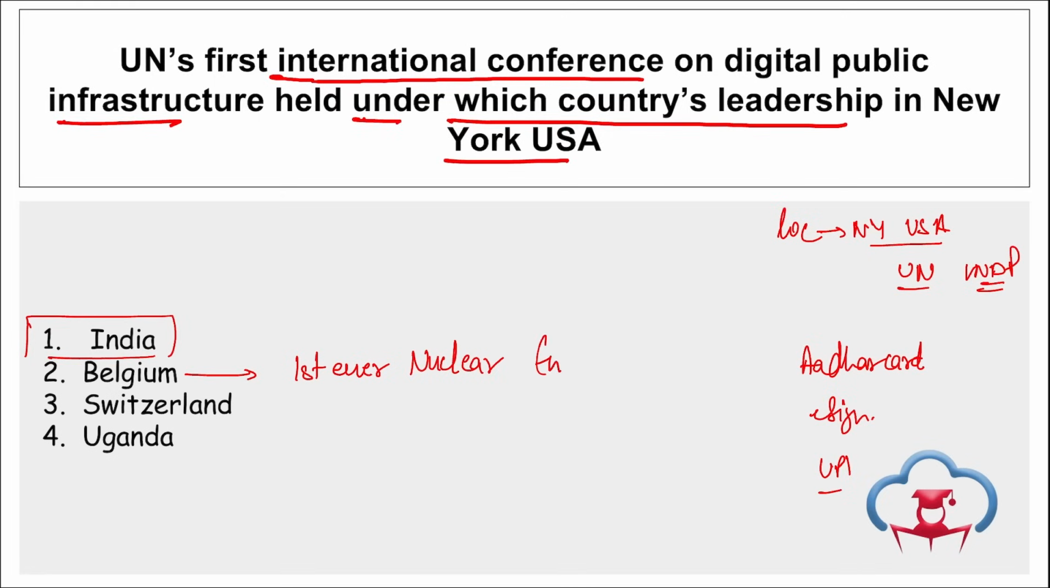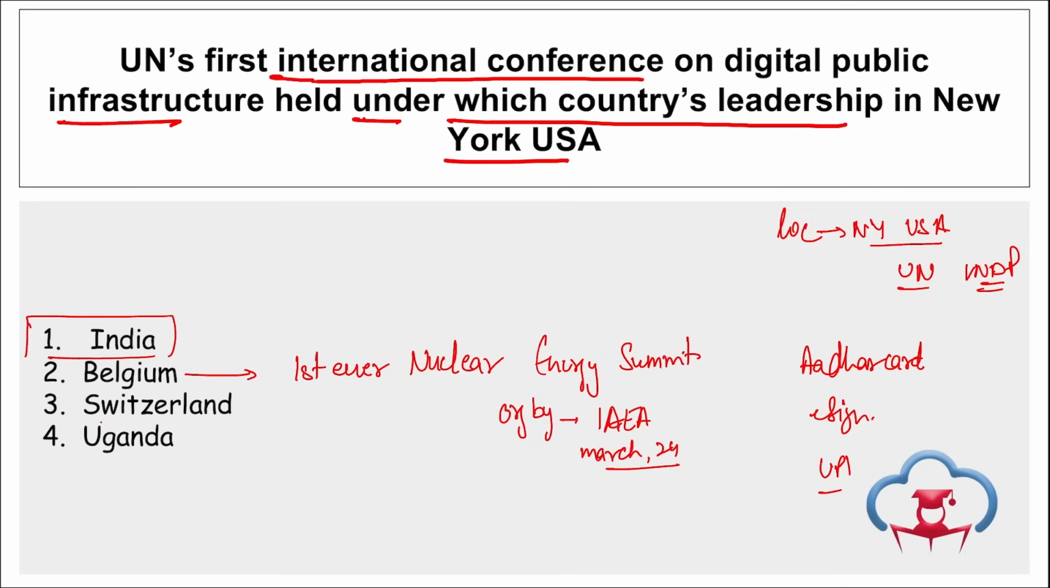If we talk about Brussels, Belgium, they've hosted the first ever nuclear energy summit. Right? It was organized by whom? It was organized by IAEA, that is International Atomic Energy Agency, along with Belgium, and it was held in Brussels, Belgium. Right? It was held in March 2024.